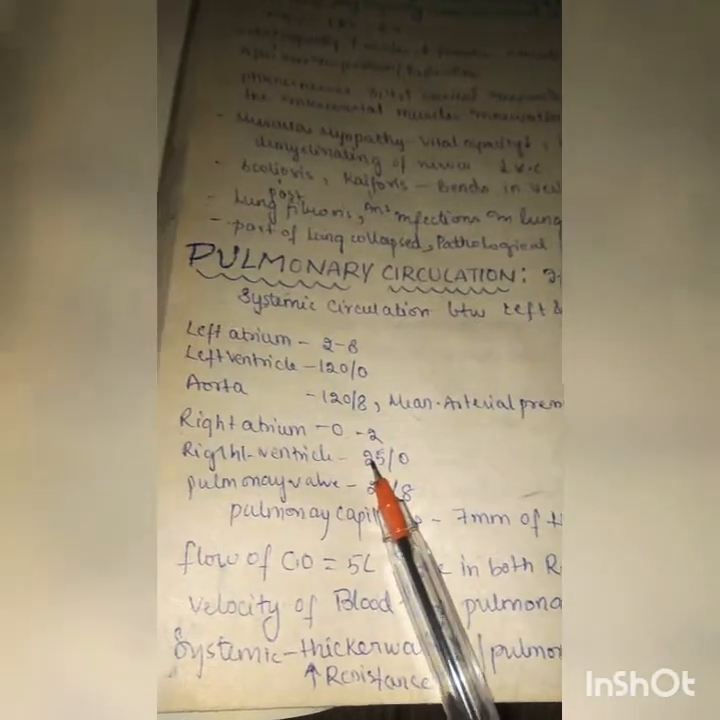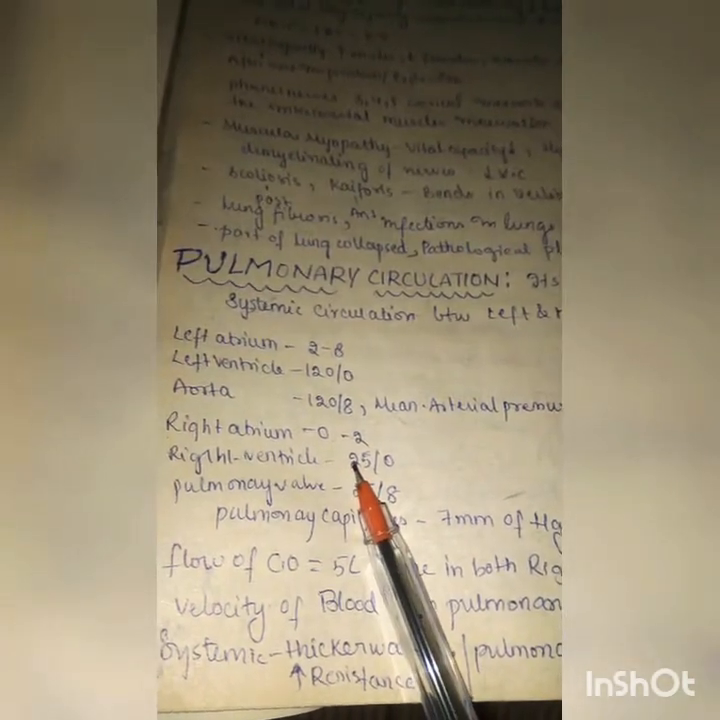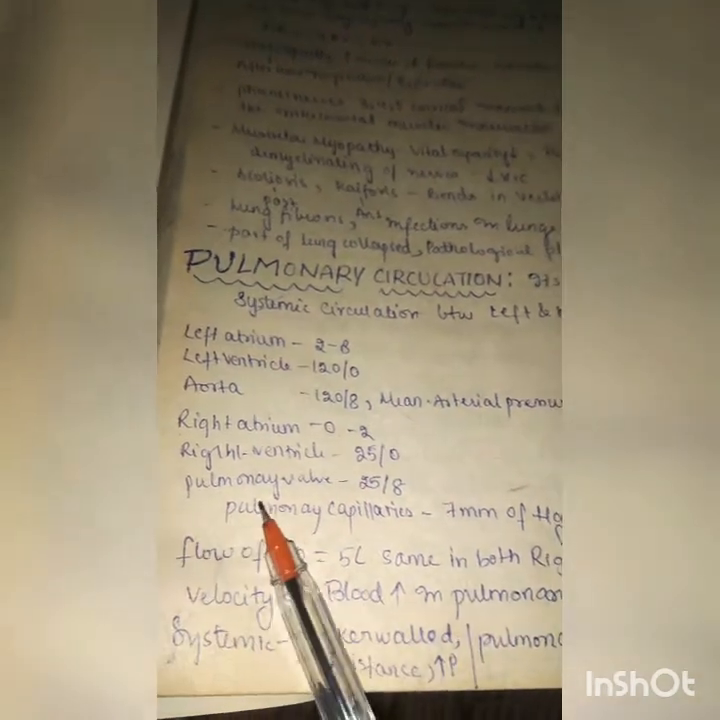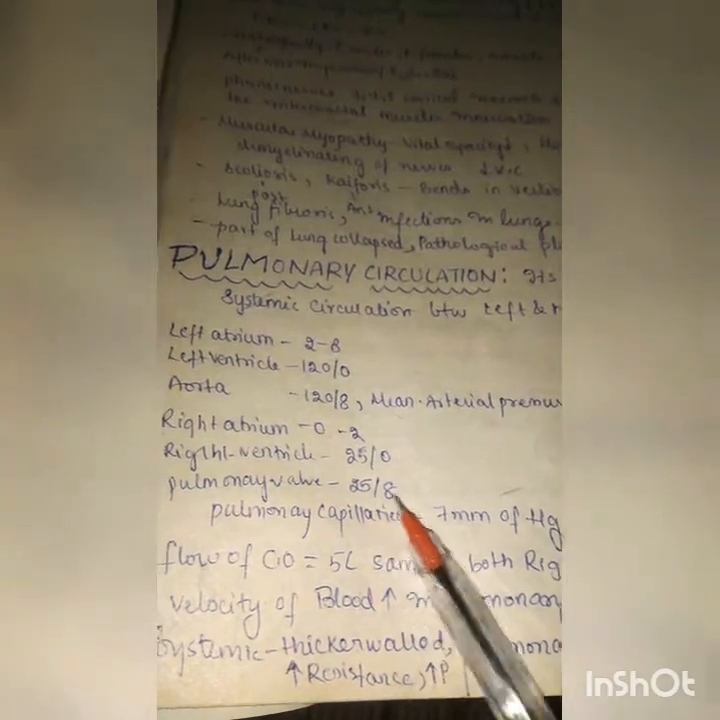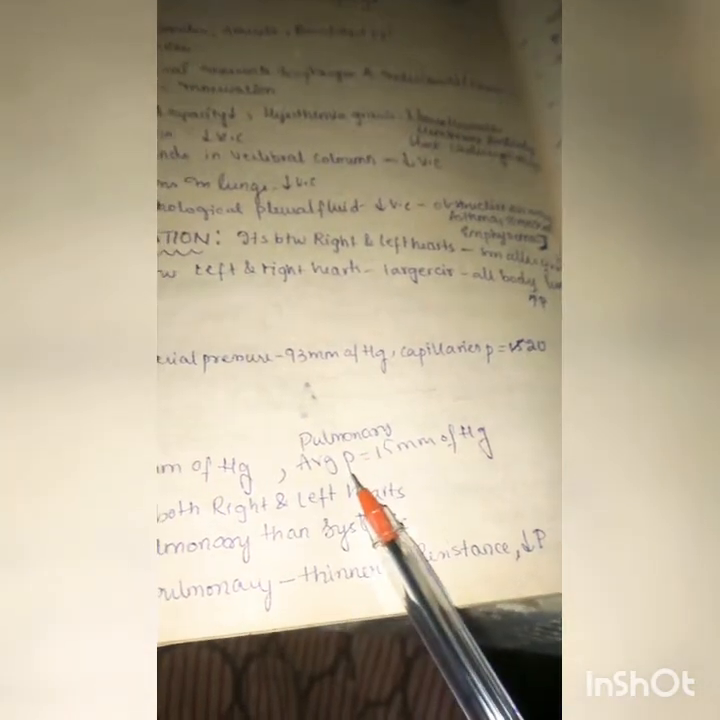Here 25 is systolic and 0 is diastolic, whereas coming to the pulmonary valve, it has 25 over 8, systolic and diastolic. Coming to pulmonary capillaries, the pressure is 7 millimeters of mercury. So you can compare and contrast. In systemic circulation, capillary pressure is 20, whereas capillary pressure in pulmonary circulation is 7 millimeters of mercury. Next, the pulmonary mean arterial pressure is 15 millimeters of mercury, whereas in the systemic circulation it is 93 millimeters of mercury.